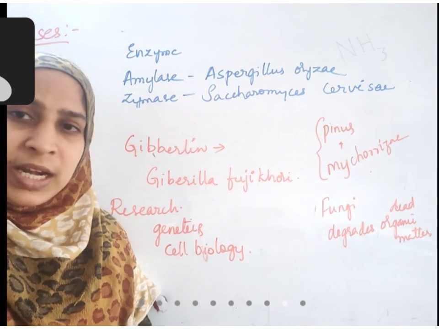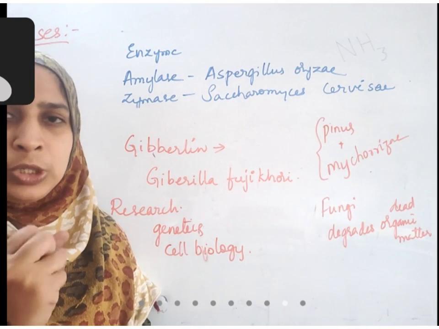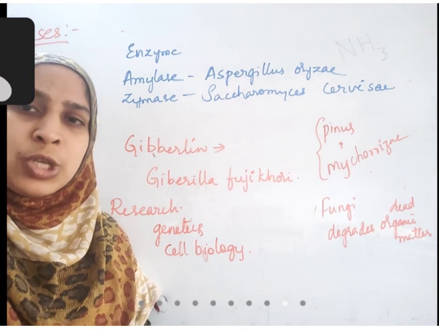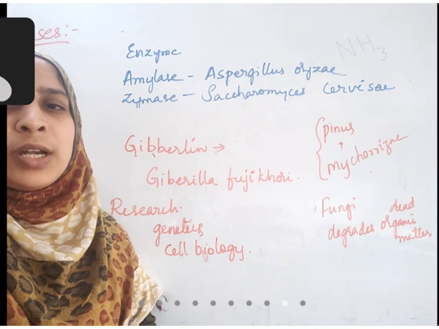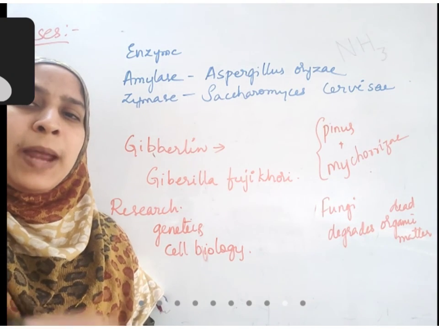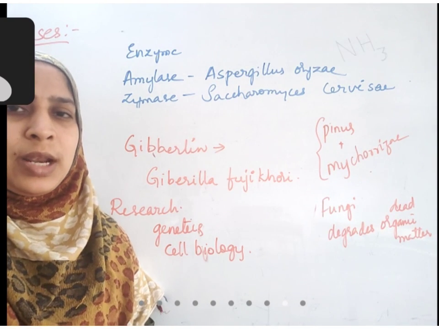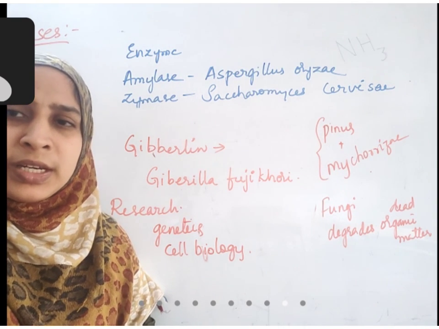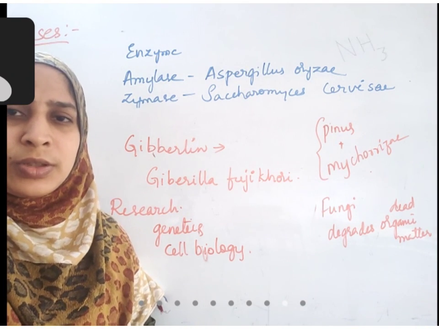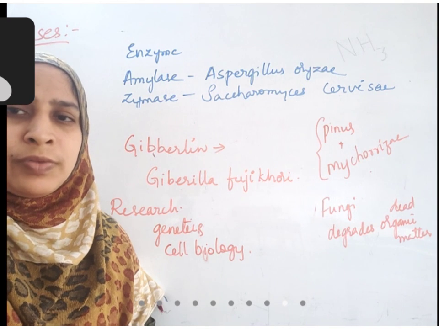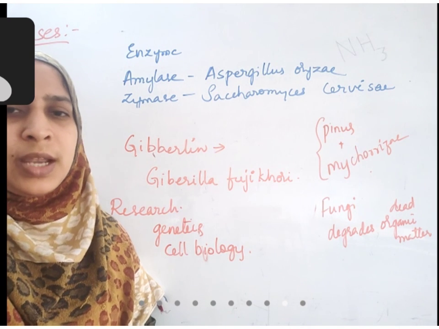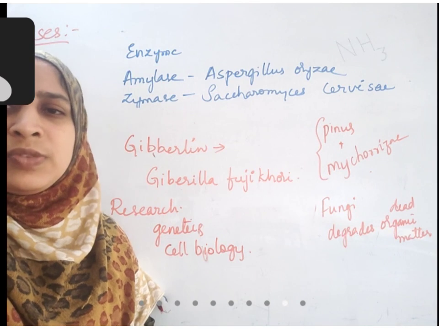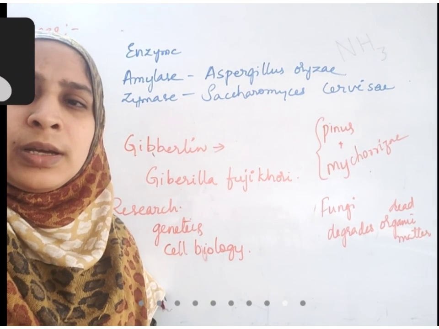When they are degraded, all the nutrients that are present in those organisms' bodies will enter into the soil and make the soil fertile. If you grow any plant on that, the plant grows very well, right? So these are some of the uses of fungus, the different ways by which we can use the fungus, right? So with this we have completed the fungus.